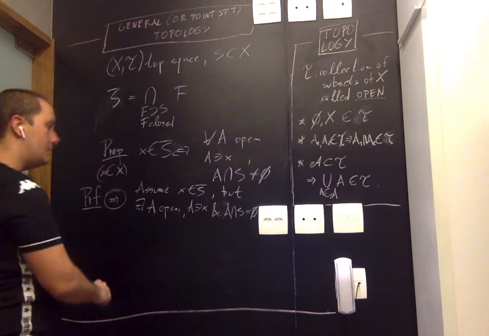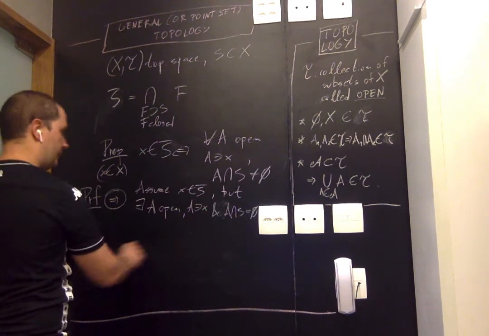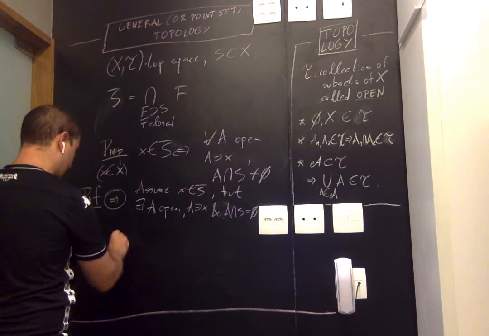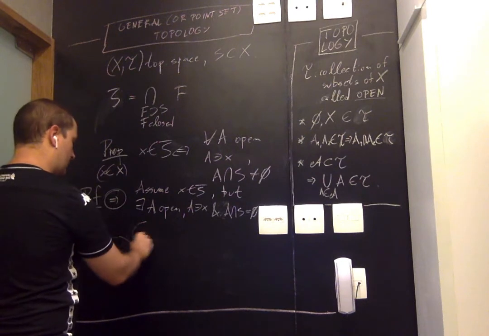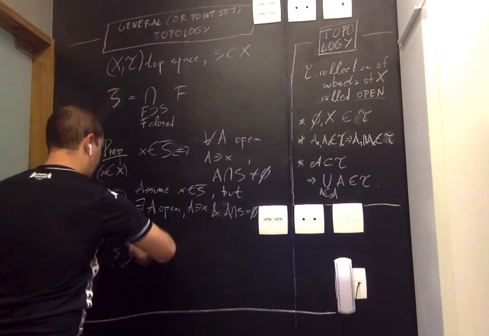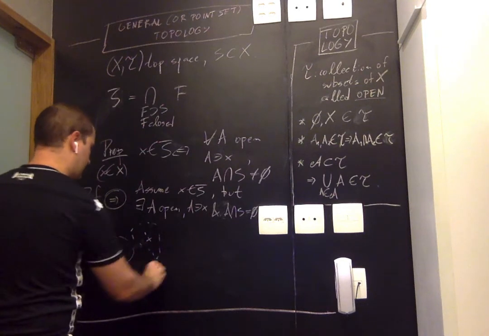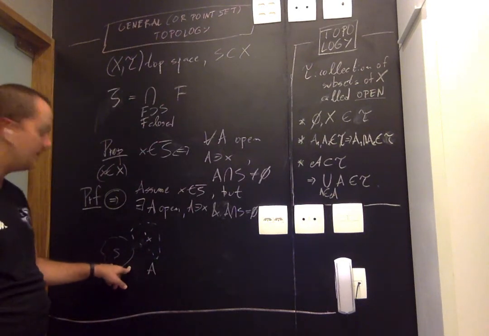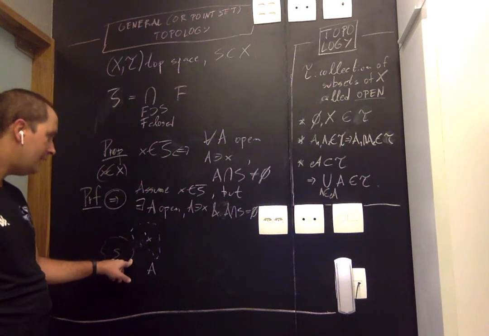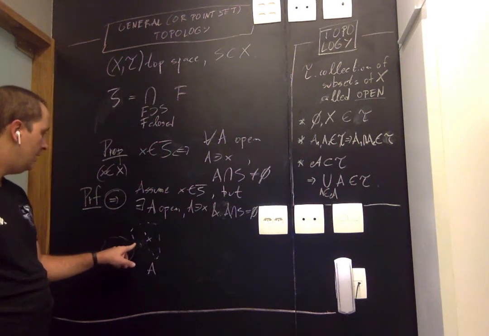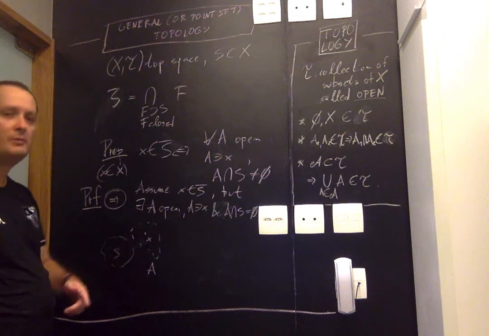So what does that mean in the picture? I have S here. I have x, and I have this open set A containing x that does not intersect S. I claim that in this case, there's a contradiction because x does not belong to the closure.